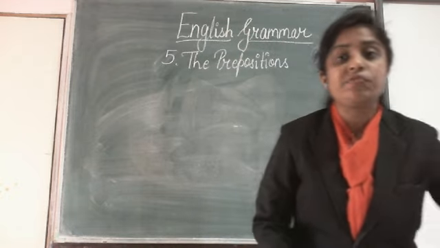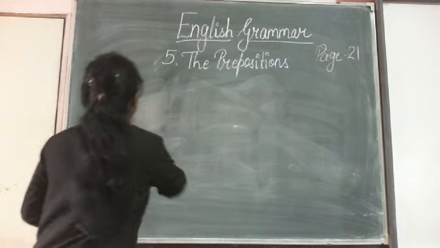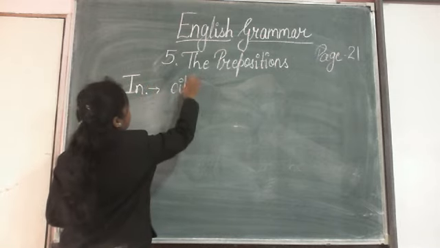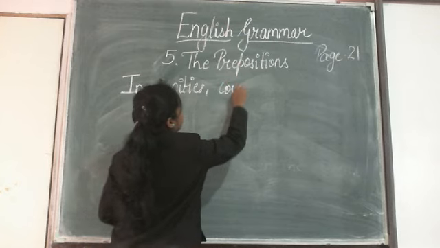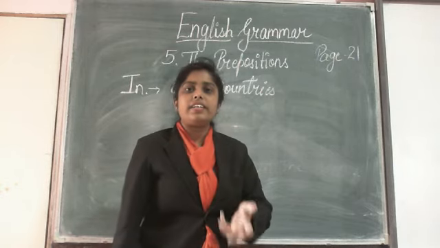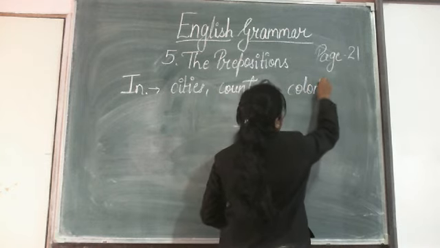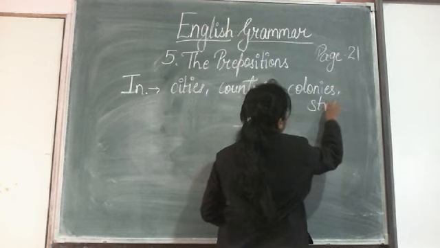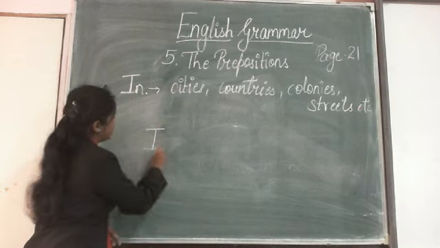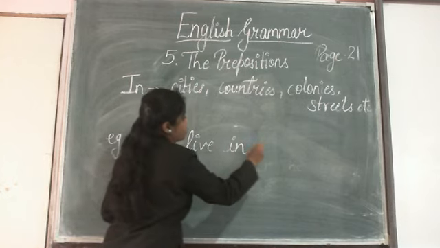So we use in with the names of cities, countries, streets, colonies, etc. For example, I live in Khargone.